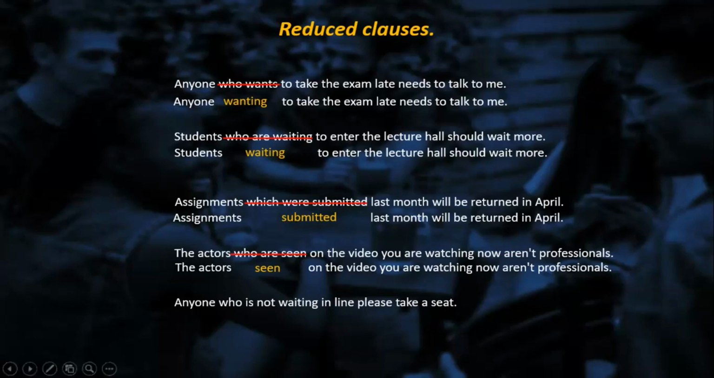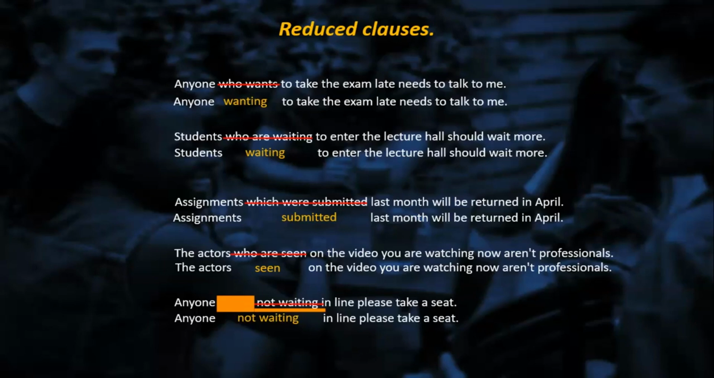Okay, because you just need to reduce the clause. For sure, you need to use the ing. There's no problem in here. But if you want to reduce, you delete the relative pronoun, you delete the auxiliary, and then you keep the negative. Anyone not waiting in the line. That would be a negative like this, exactly. You simply say not waiting. Anyone not waiting in line, please take a seat. Well, this is in order to remember that one.